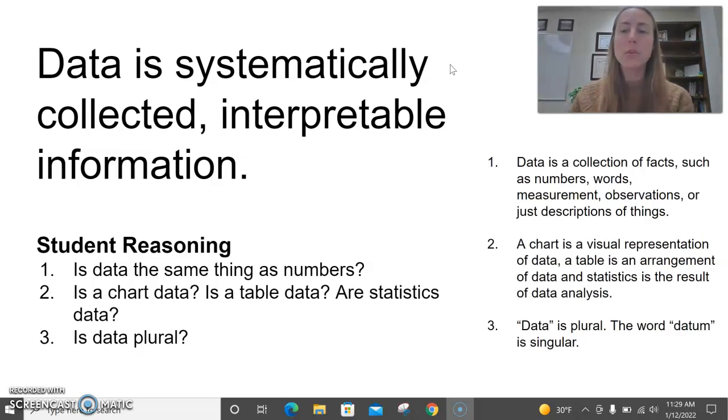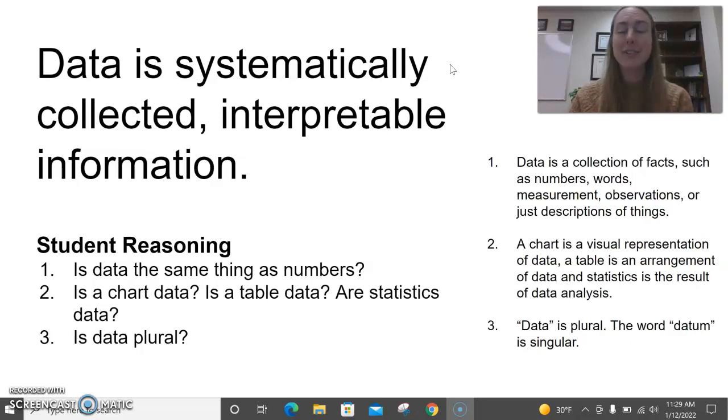A chart is a visual representation of data. So the data is the information that we collect. A chart is one way we could represent that data that was collected. A table is an arrangement of data, and statistics is the result of data analysis. So statistics is the thing we do with that data, the way that we analyze that data.